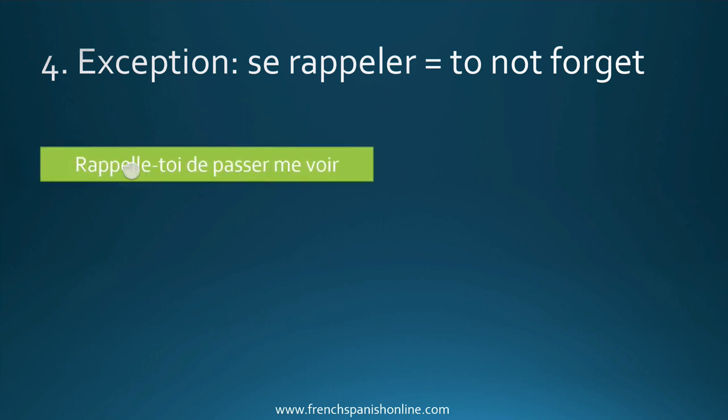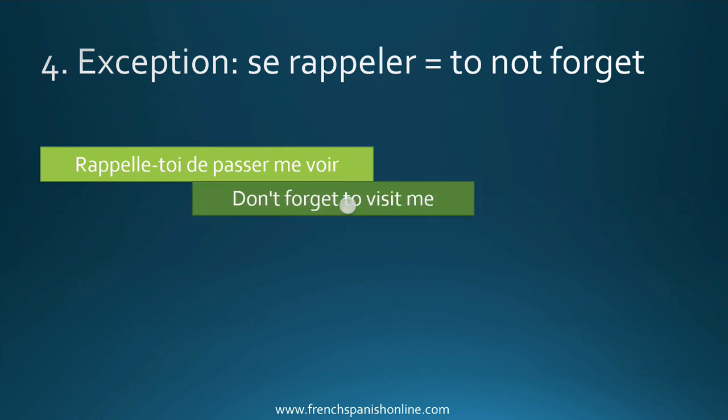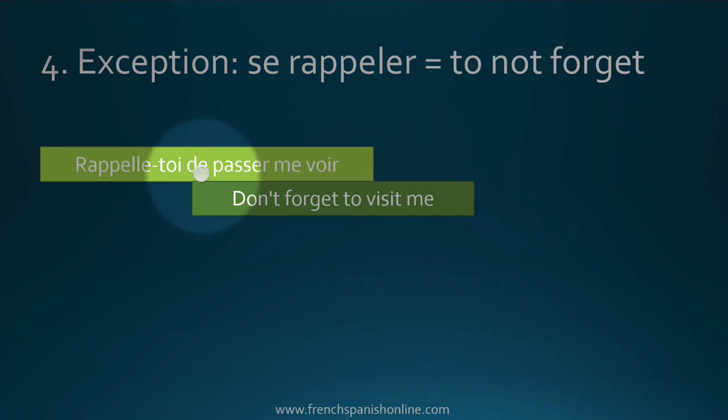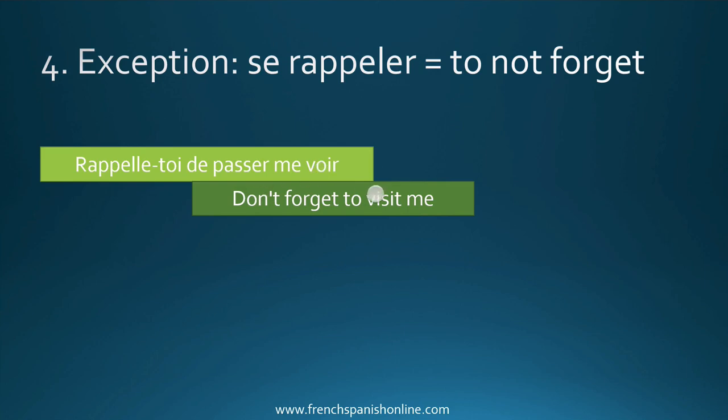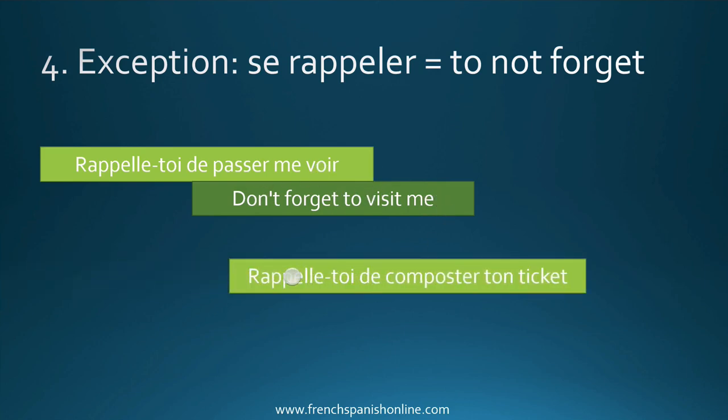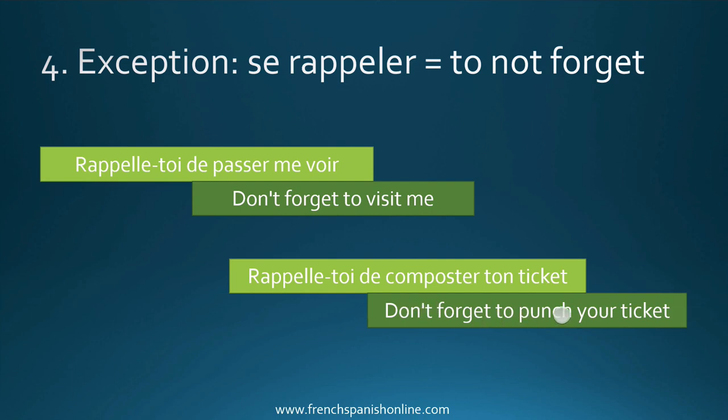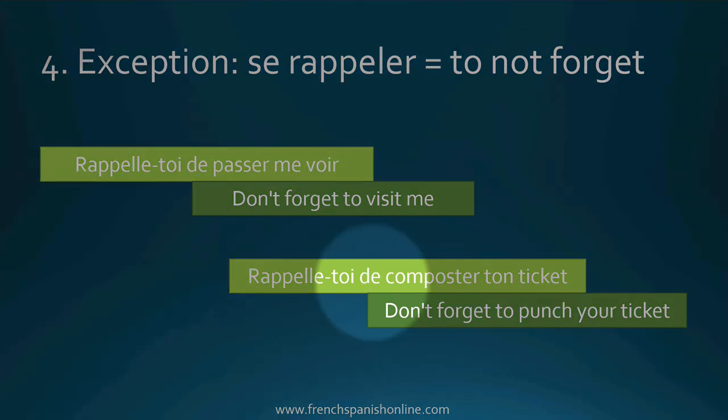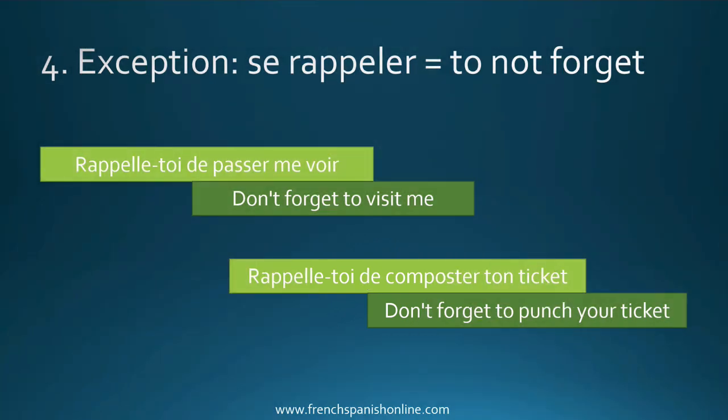So for example, if you want to say rappelle-toi de passer me voir, with the meaning of don't forget to visit me, so here the meaning is don't forget, rappelle-toi de passer me voir. In this case, we accept the preposition de, even if it's the verb se rappeler. Another example, rappelle-toi de composter ton ticket. Again, here, rappelle-toi means don't forget. Don't forget to punch your ticket. So here, the preposition de is needed. And this is an exception.